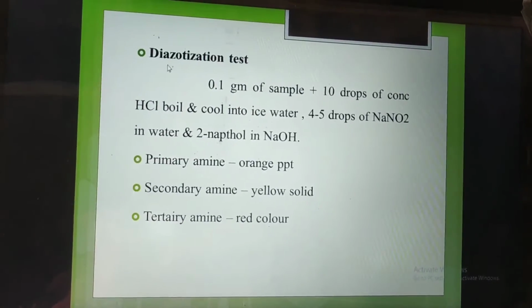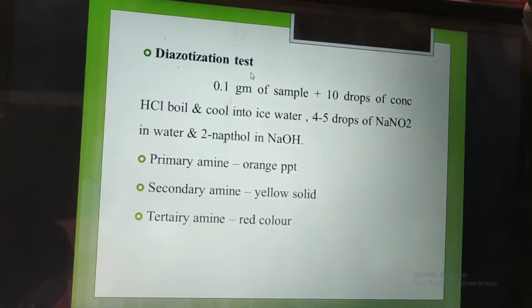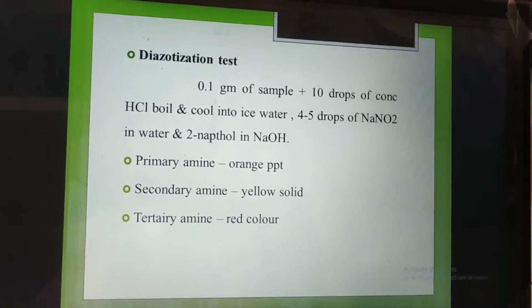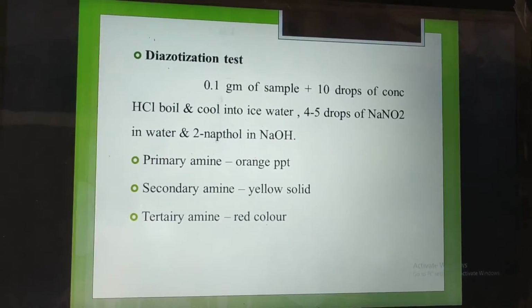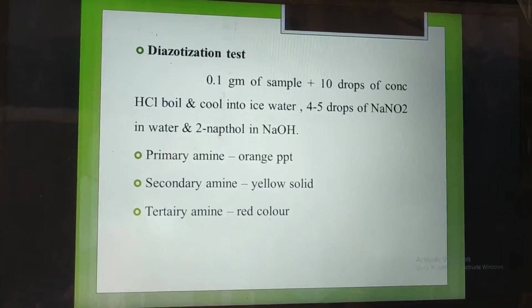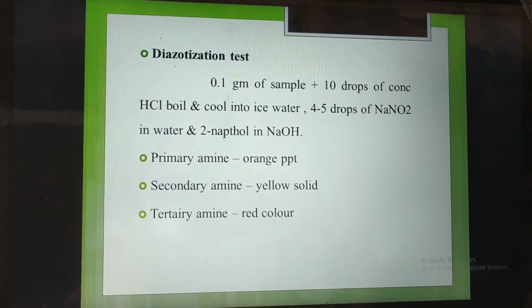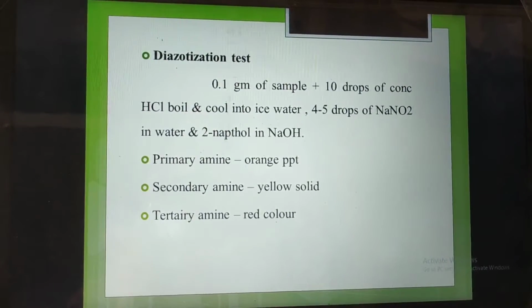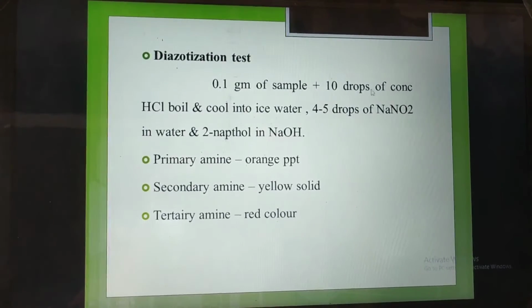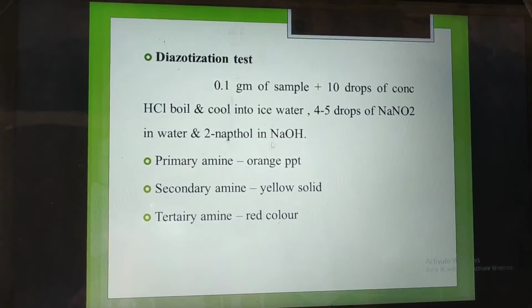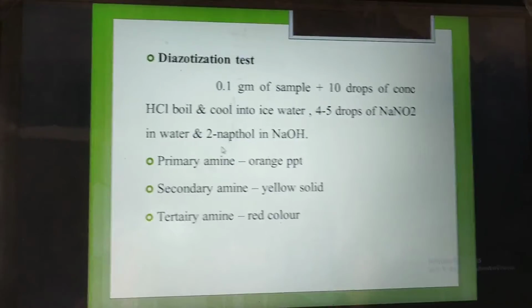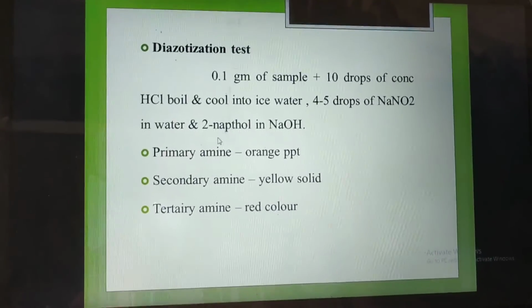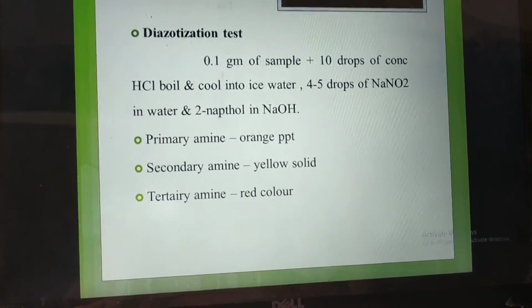Next is the diazotization test. In this test we take 0.1 gram of sample plus 10 drops of concentrated HCl, boil it and cool in ice water. Then we add 4 to 5 drops of NaNO2 in water and beta-naphthol, or 2-naphthol, in sodium hydroxide solution.